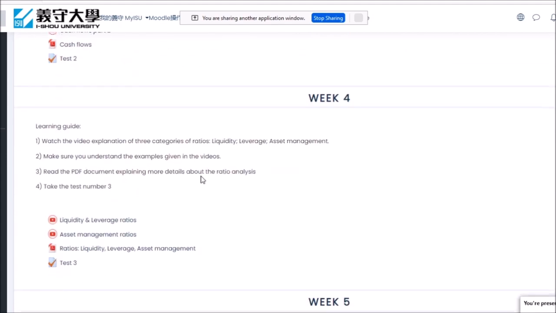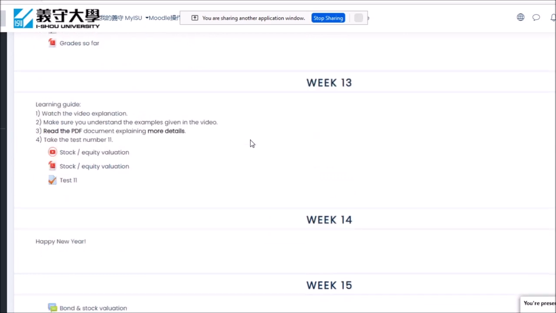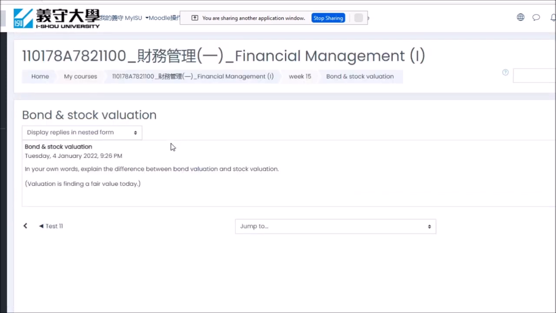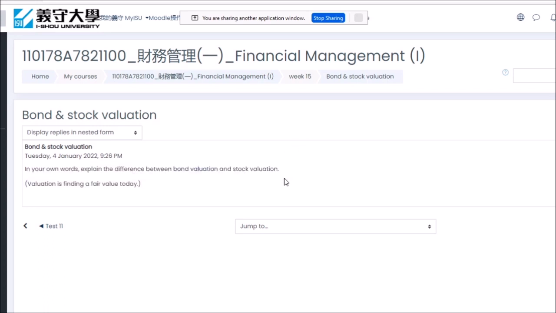First thing to mention here is that we have a new forum for you guys to share your opinion. A question is really simple. Once you click here, you see the question: in your own words, explain the difference between bond valuation and stock valuation. So valuation is basically calculating a fair price, in this case for a bond and for a stock.